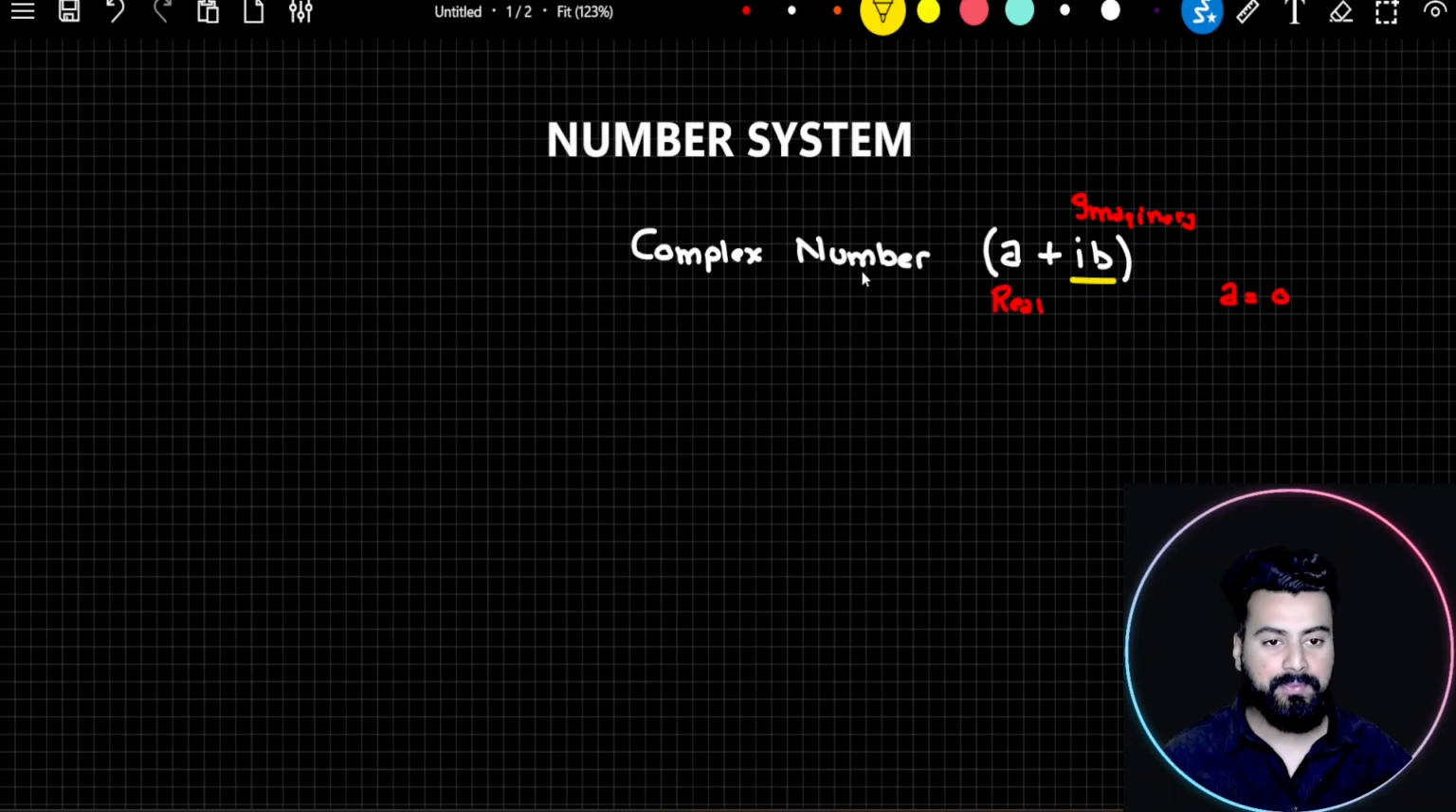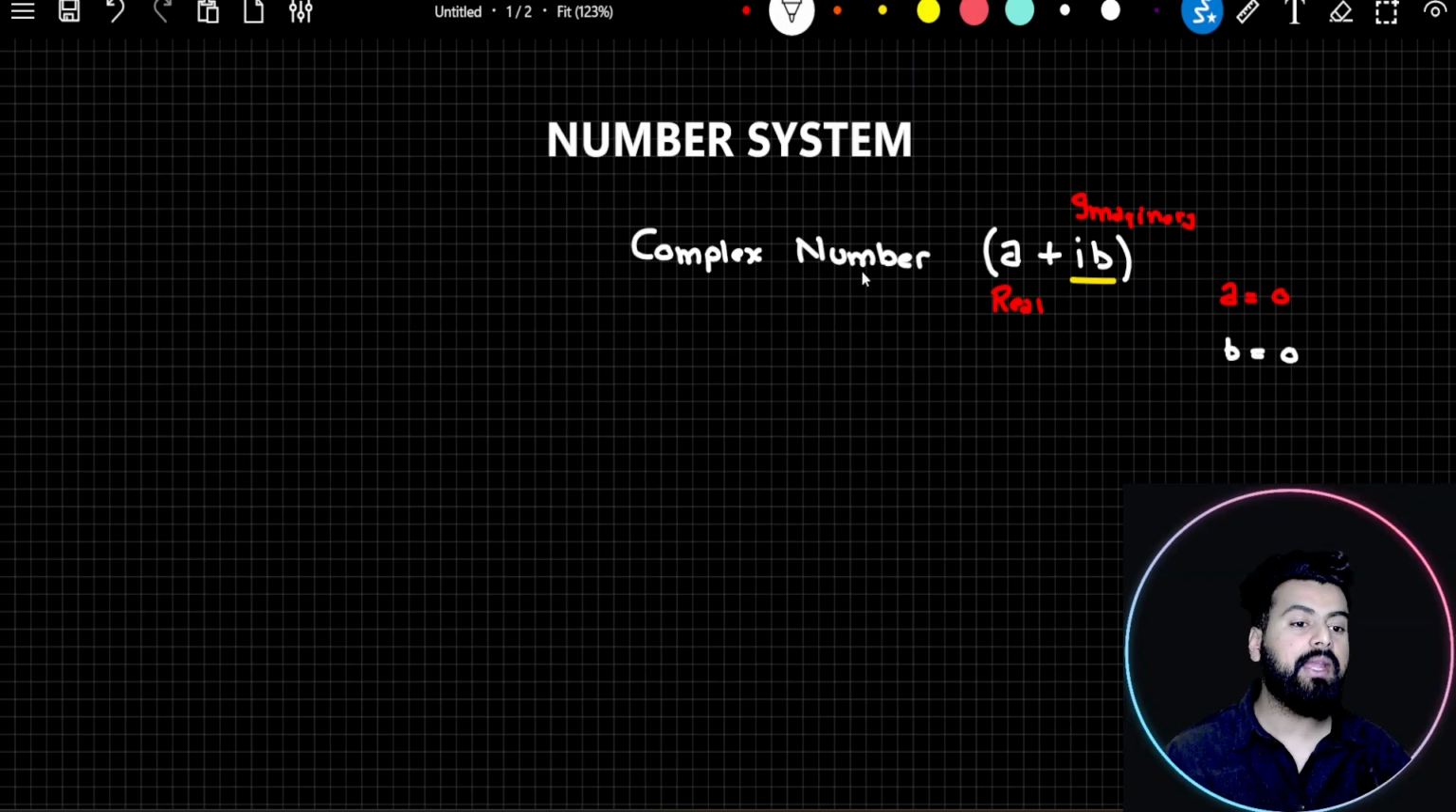In the same expression, if I plug in the value of b as 0, in the first case I have plugged in the value of a as 0, but now what I'm saying, let's plug in the value of b as 0. Then whatever numbers you'd be left with are all real. And therefore, the numbers would be called real numbers.